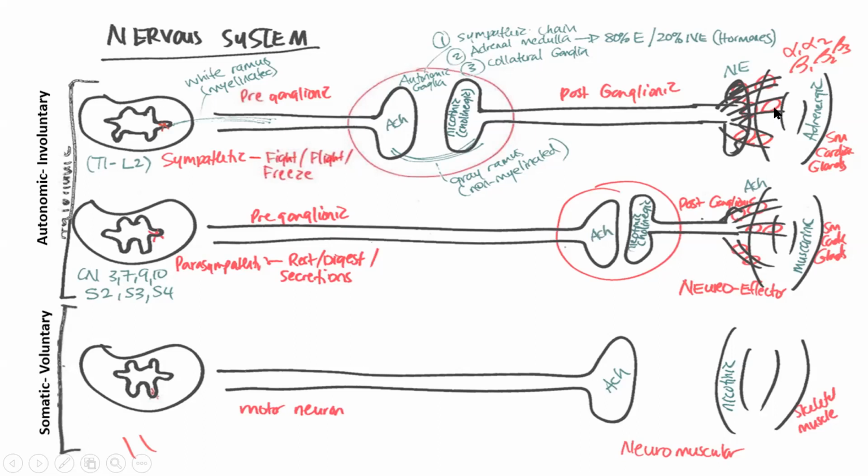This is where the neurotransmitter vesicle is being stored, and that neurotransmitter will be released here at the neuroeffector junction. So those are two differences that we established between the neuroeffector junction and a neuron-to-neuron synapse, such as here at the ganglia, as well as the neuromuscular junction, which is in the somatic nervous system.